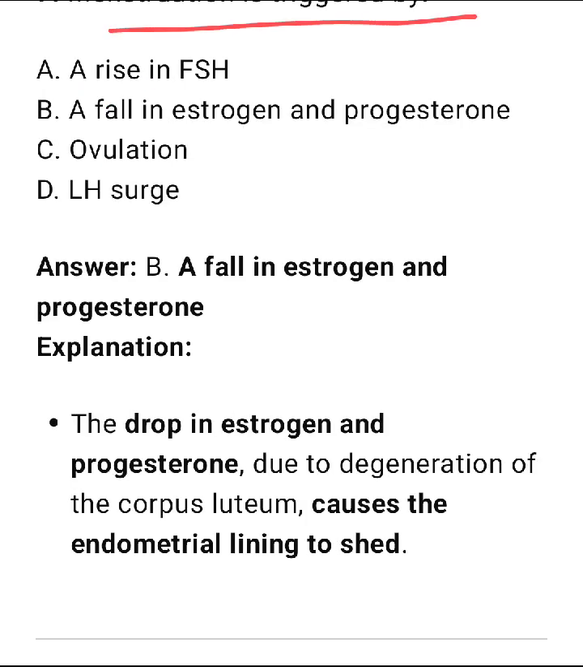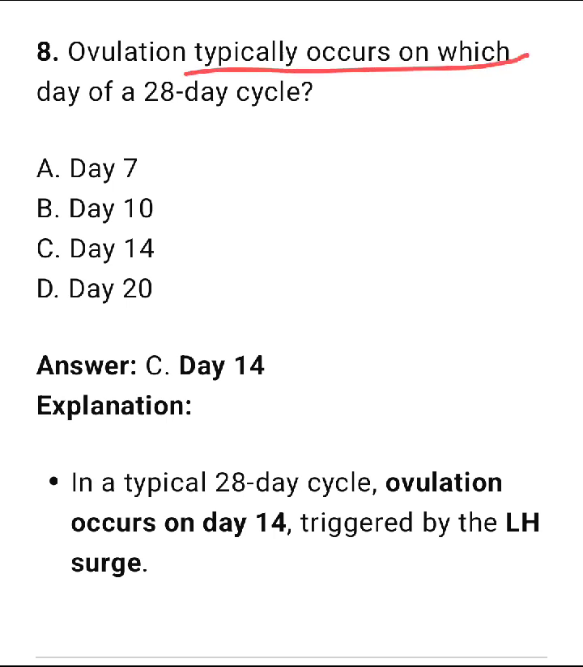Menstruation is triggered by the fall in estrogen and progesterone levels. A drop in estrogen and progesterone due to the degeneration of the corpus luteum causes the endometrial lining to shed. Ovulation typically occurs on which day of the 28-day cycle? So it occurs on day 14, option number C.